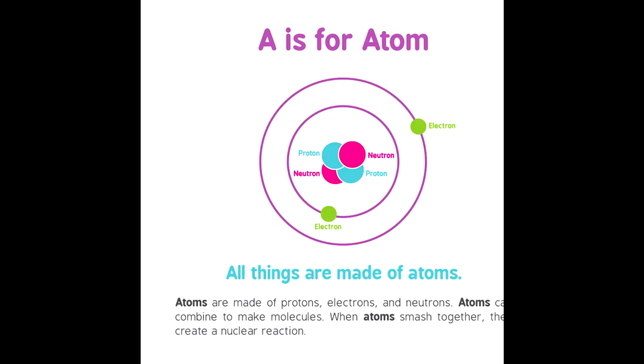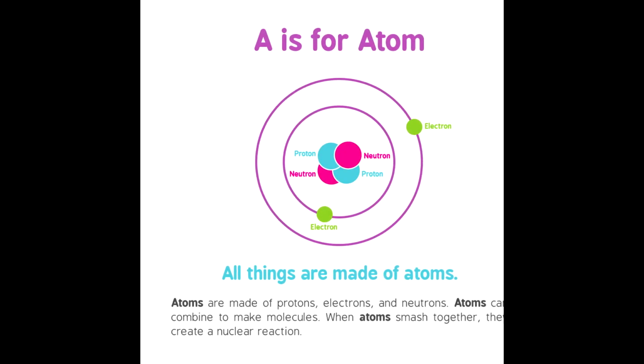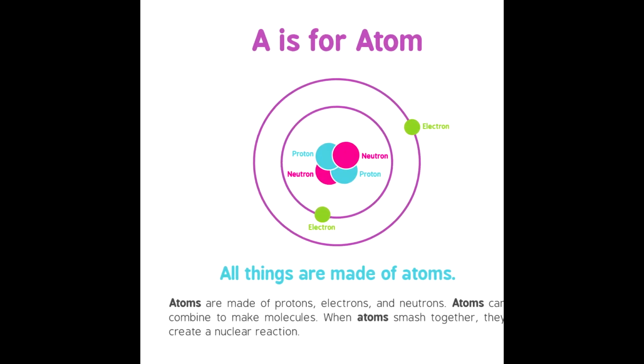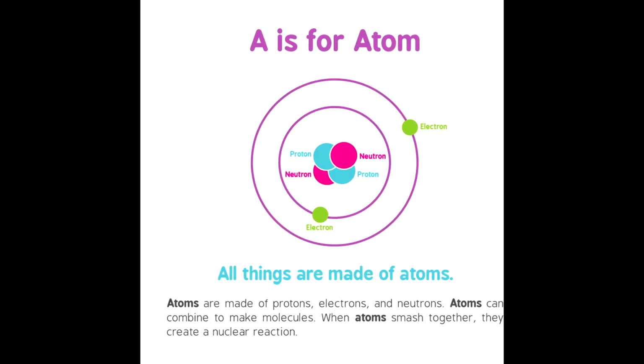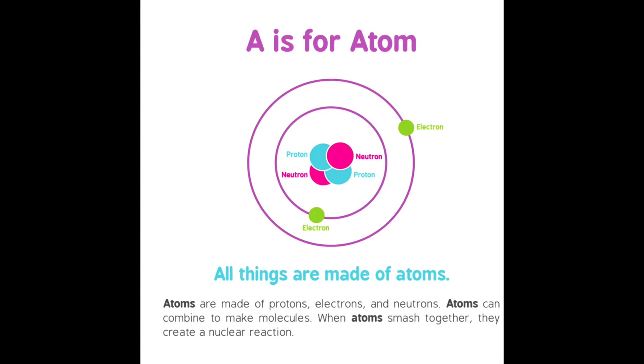A is for atom. All things are made of atoms. Atoms are made of protons, electrons, and neutrons. Atoms can combine to make molecules. When atoms smash together, they create a nuclear reaction.